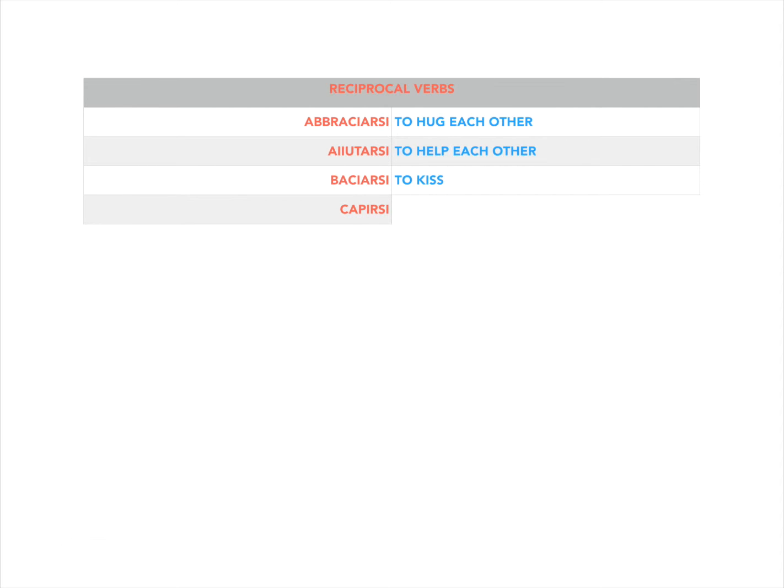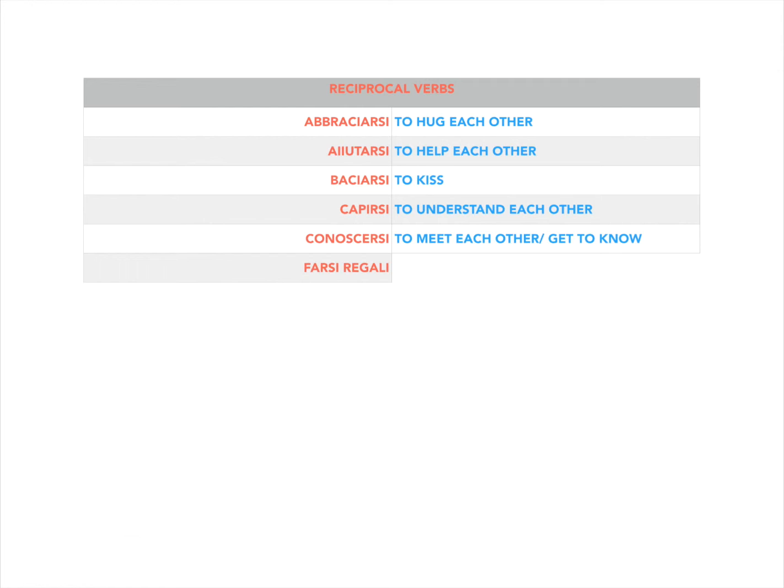All right, so let's look over a list of reflexive verbs. We can also call them reciprocal verbs. Okay, here they are. Abbracciarsi, to hug each other. Aiutarsi, oh sorry, there should be one I in aiutarsi in the beginning. A-I-U-T-A-R-S-I, to help each other. Baciarsi, to kiss each other. Capirsi, to understand each other. Conoscersi, to meet each other, to get to know each other. Farsi regali, to give each other gifts.